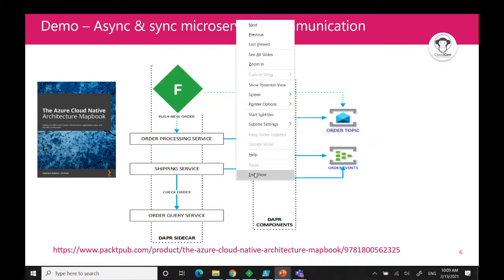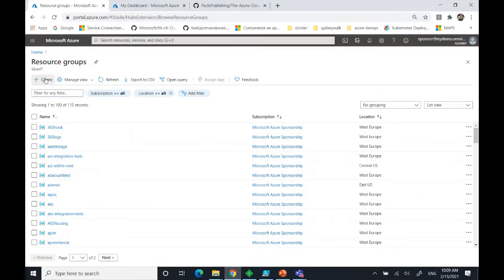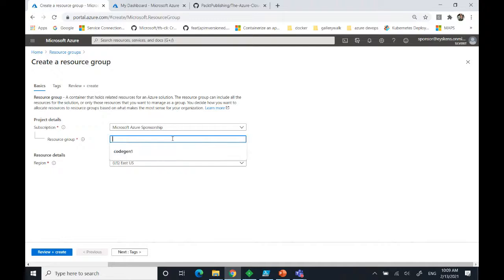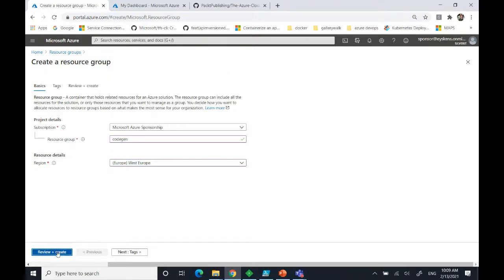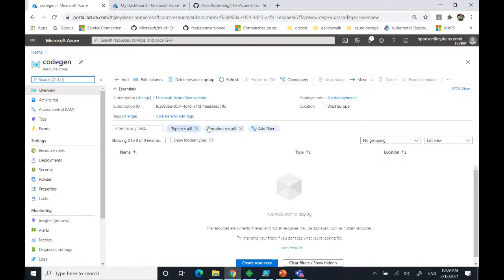So I'm going to start with the demo. We'll really go from scratch. I'm going to create a new resource group, which I will call Gen. Of course, let's pray to the demo god that everything will go smoothly, because it's really live, as you can see here. So let me do this. In the meantime, the resource group is of course empty because I've just created it.